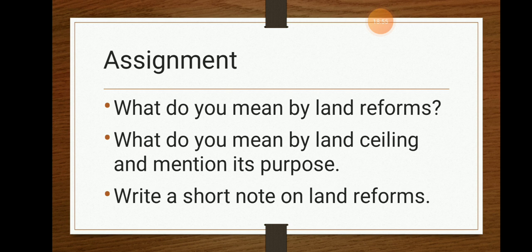And the assignment part: what do you mean by land reforms? What do you mean by land ceiling? And mention its purpose and write a short note on land reform.